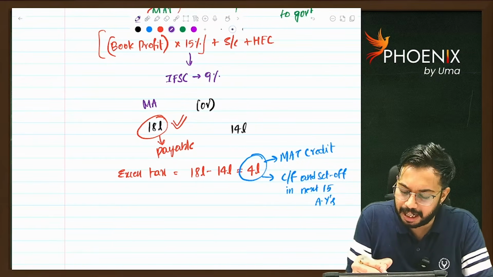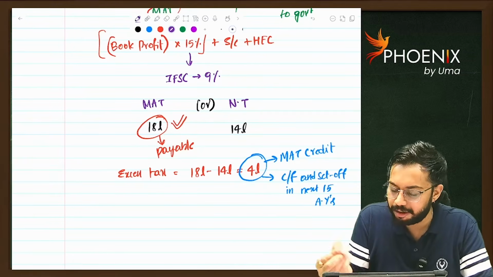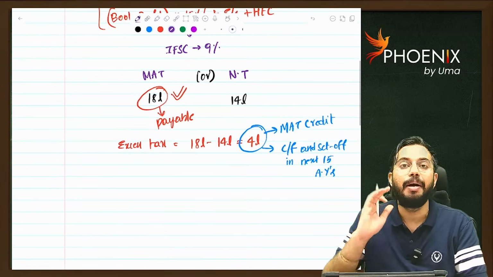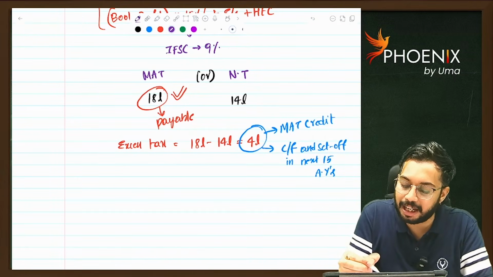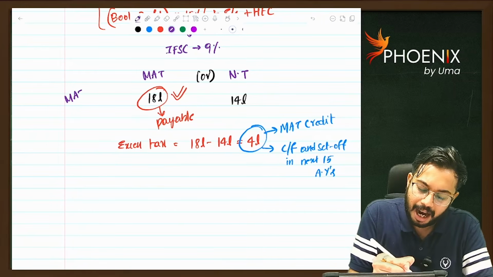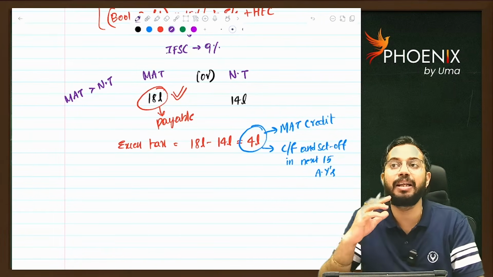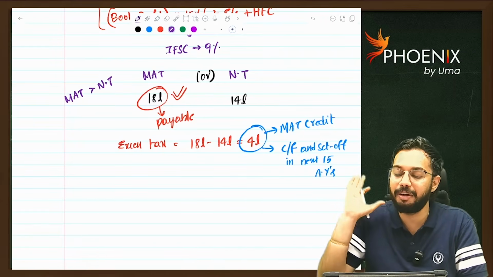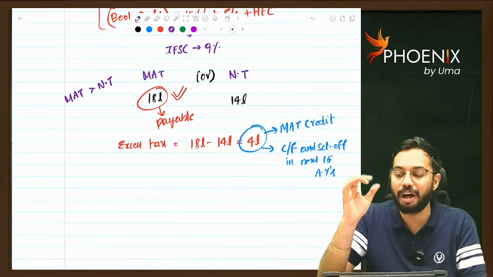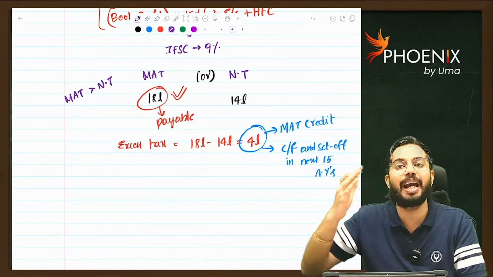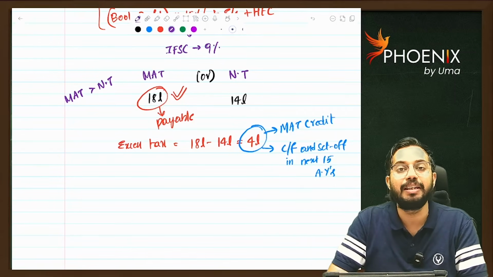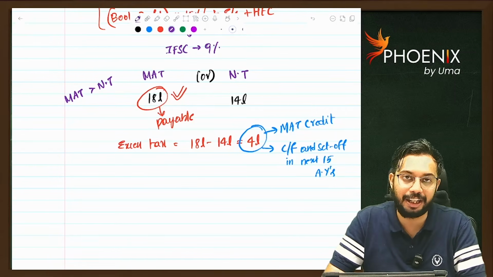MAT is 18 lakhs, normal tax is 14 lakhs. In this case, MAT is higher than normal tax. As MAT is higher, whatever the extra tax paid to government will be treated as MAT credit, and it can be carried forward and set off in the subsequent 15 assessment years.